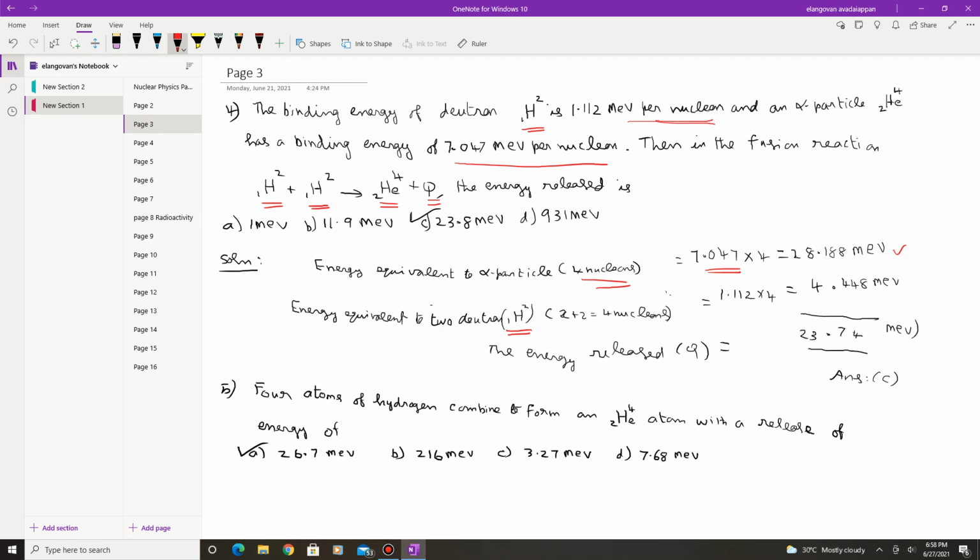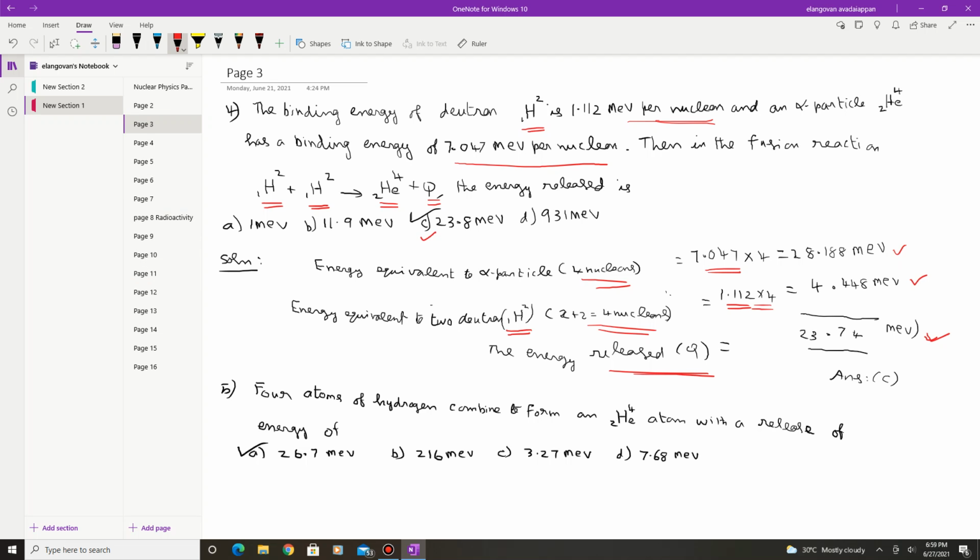For one deuteron you have two nucleons. There are two deuterons, so there are four nucleons again. The energy per nucleon is 1.112. There are four nucleons, so multiply, and you will get the total energy corresponding to the two deuterons. Once you subtract, you will find 23.74 MeV. So this difference is the energy released, Q, which is 23.74. So option C is the correct option.